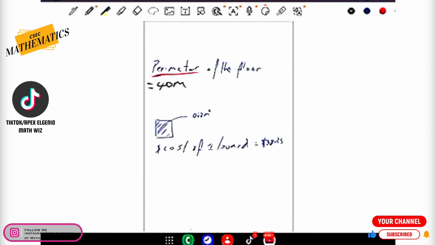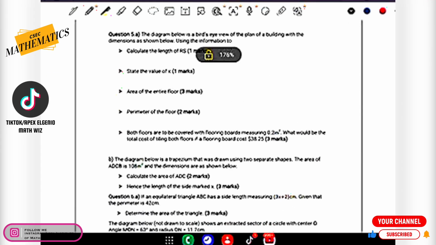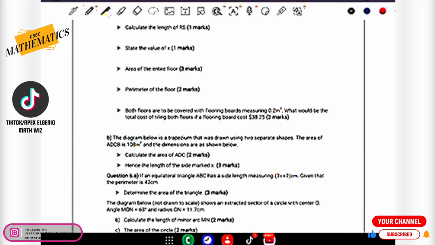So my experience tells me that whenever a student gets a worded question saying that both floors are to be covered with flooring boards measuring 0.2 square meters, let's break that down. We're thinking about tiling the floor. Flooring boards, tiling the floor. It doesn't necessarily have to be a building, even though in this question it is a building. It could just be a case where you have this section that you need to put flooring boards on.